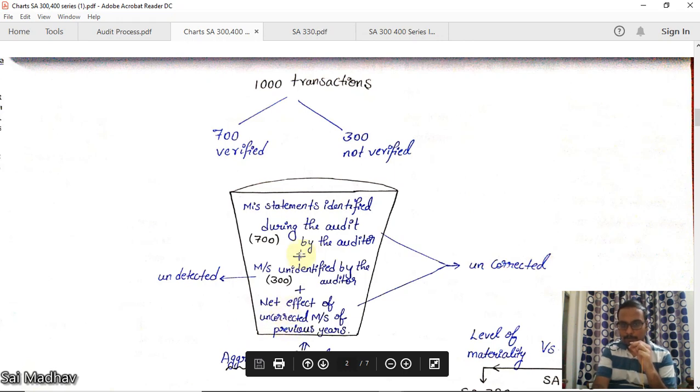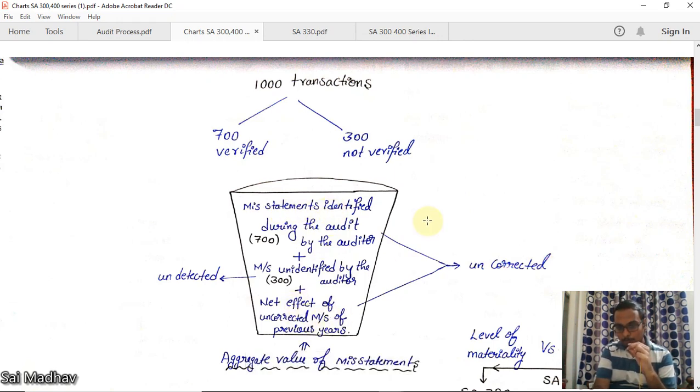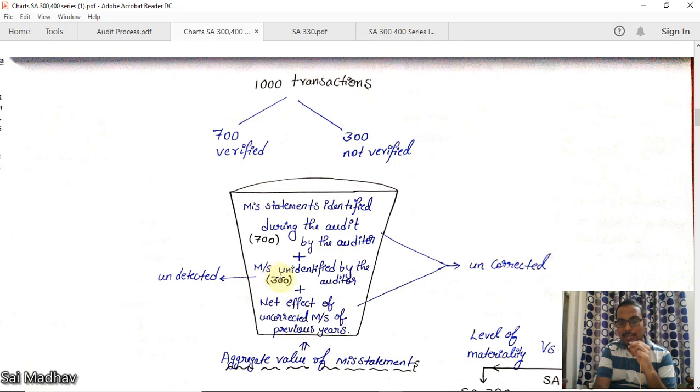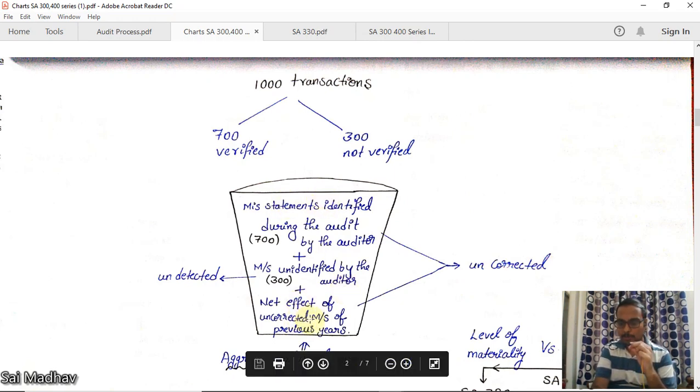Now the first and last one, what are those? Misstatements identified and net effect of uncorrected misstatements of previous years. Those two together are called uncorrected misstatements. This second one, misstatements unidentified by the auditor, is known as undetected misstatements. In the following standards you will be hearing the words undetected and uncorrected misstatements. So when you see this, you should remember this bucket. Remember the example: 700, 300, identified, unidentified, uncorrected misstatements of previous years.